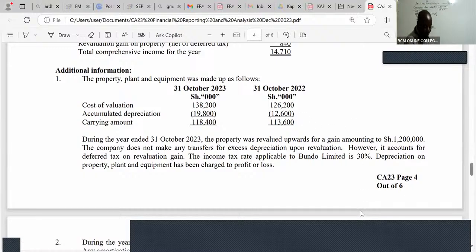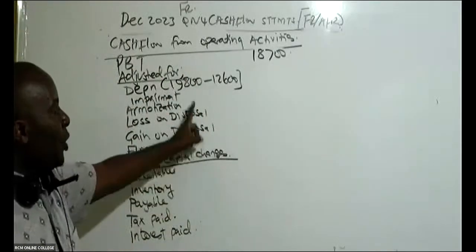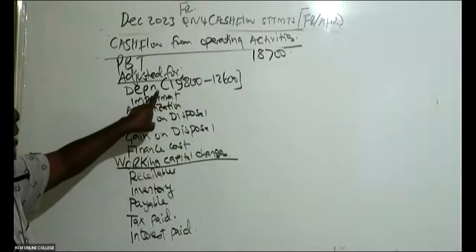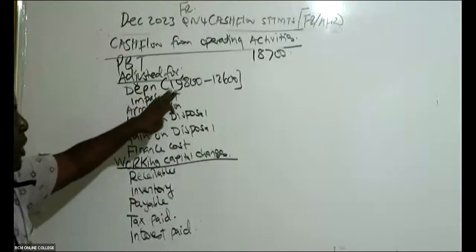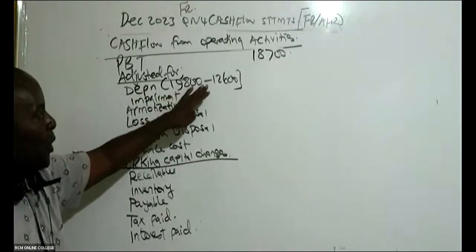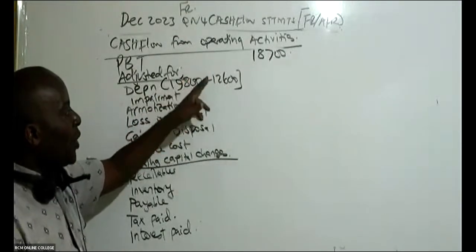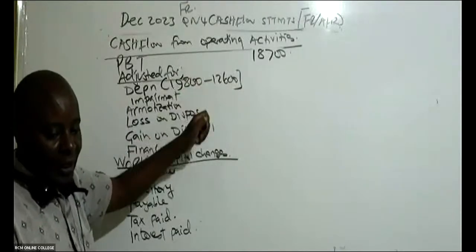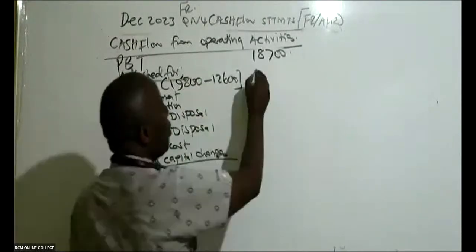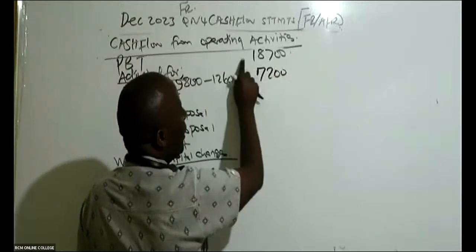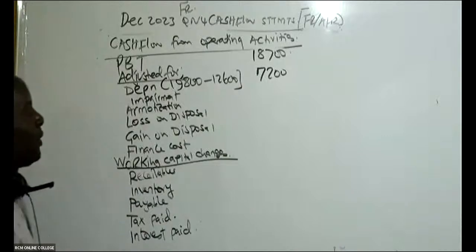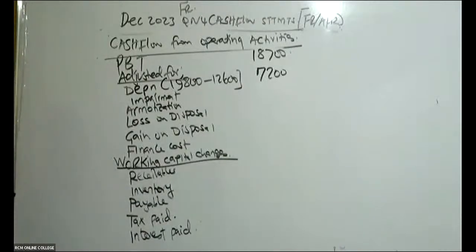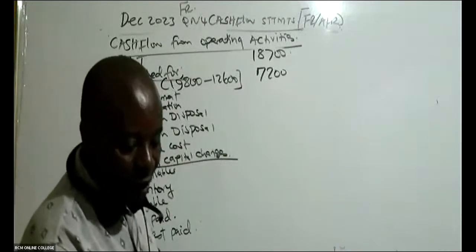Because remember, the depreciation that I'm working with here should be the depreciation for the year. We're making yearly adjustments here. So by the end of 23, it was this. By the end of 22, it was this. So that increase will automatically be 7,200. This is what you charged to the current year's profit and loss, 7,200.